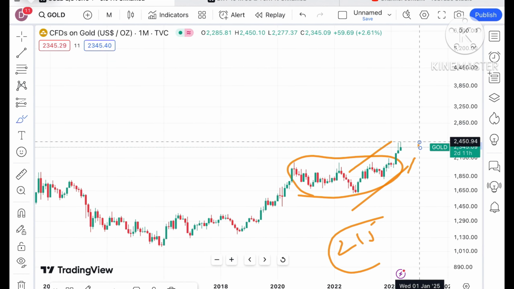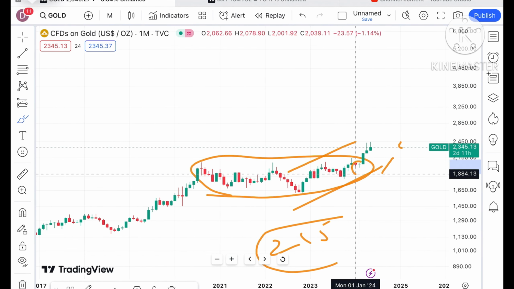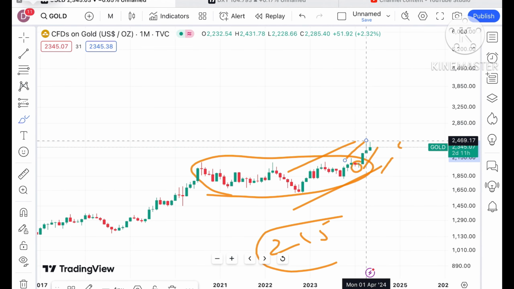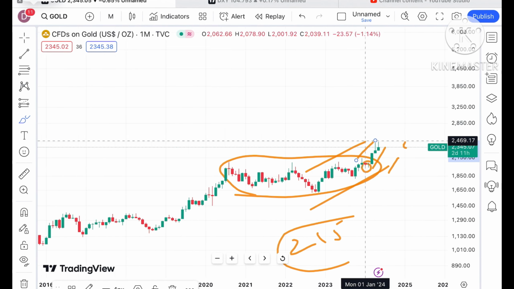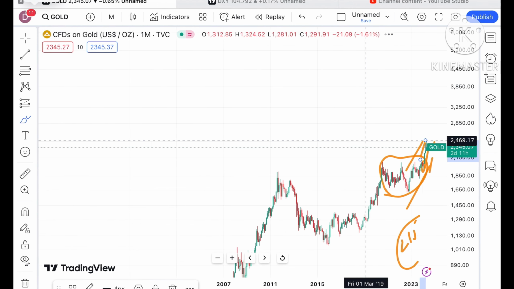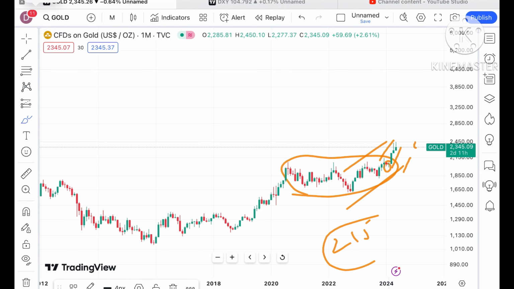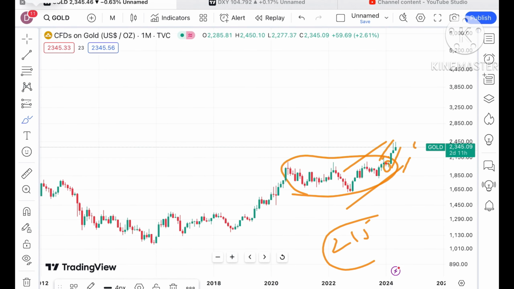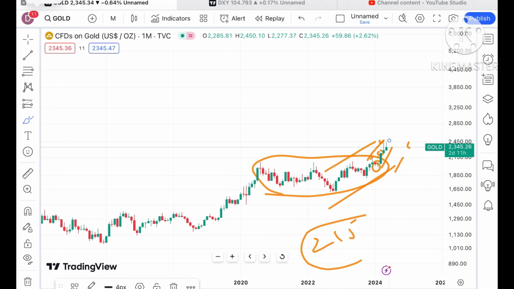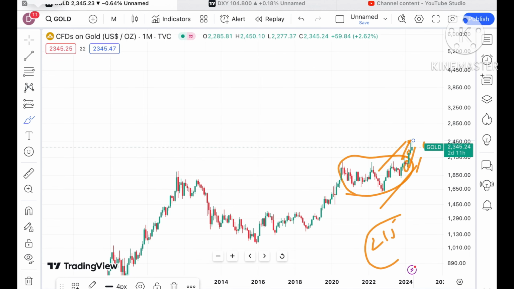This is the high we have seen, and I have categorically told you that there is a doji candle forming. As you can see in this particular chart, for 3 months there has been a continuous upside and high, because this level we have not seen in around 10 or 12 years. Even you can say it's an all-time high. 2-3 times it has hit. This was the first time, the second time, third time and fourth time we have seen it go above this level. If you look at the dollar index also, it is going on the upper side, but it is in the range.